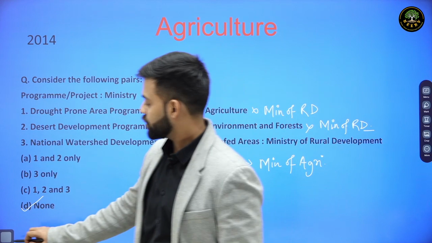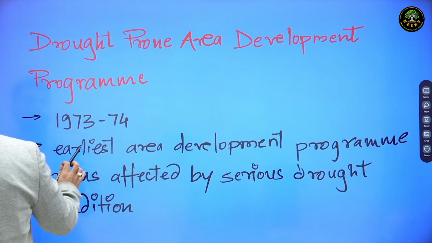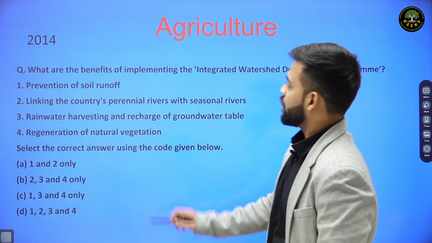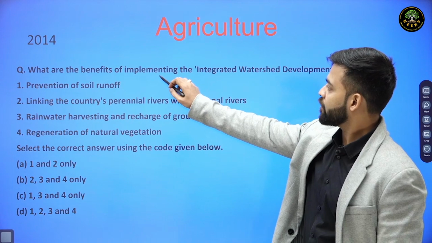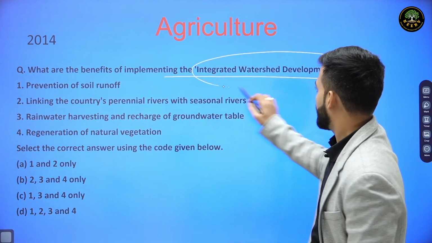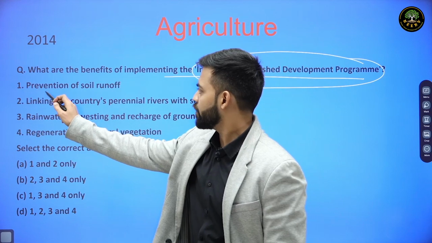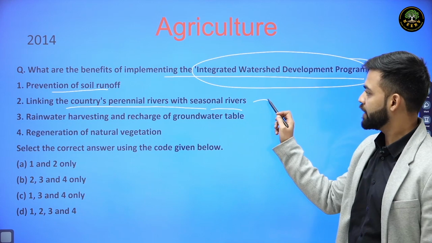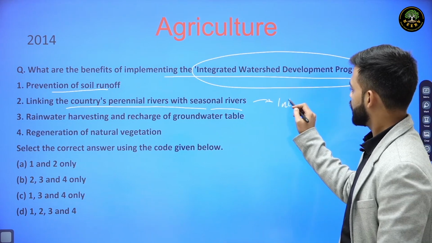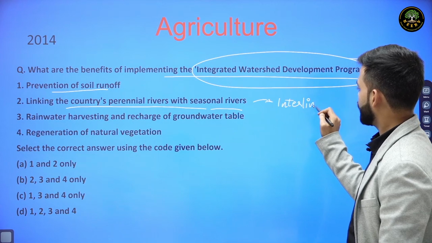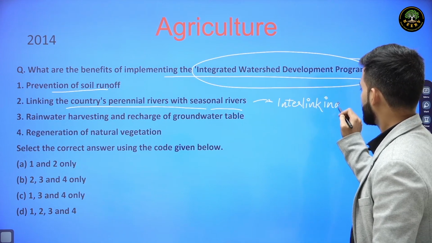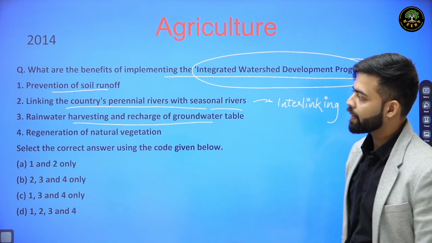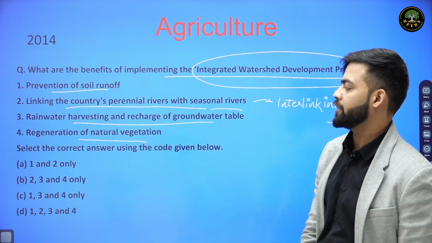Now, a similar nature question was there as far as the Integrated Watershed Development Program was concerned. In 2014 only: what are the benefits of implementing the Integrated Watershed Development Program? Number 1, prevention of soil runoff. Second, linking the country's perennial rivers with seasonal rivers, that is, interlinking of rivers. Third, rainwater harvesting and recharge of groundwater table. And fourth is regeneration of natural vegetation.